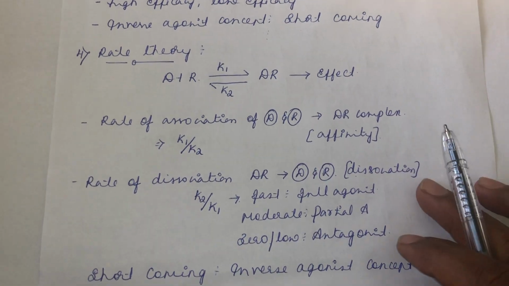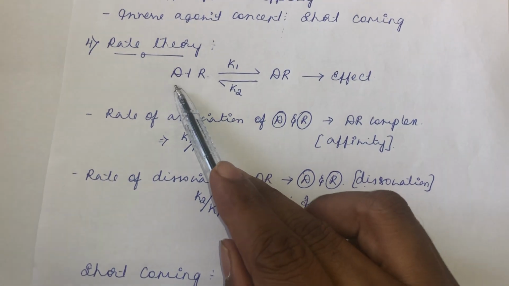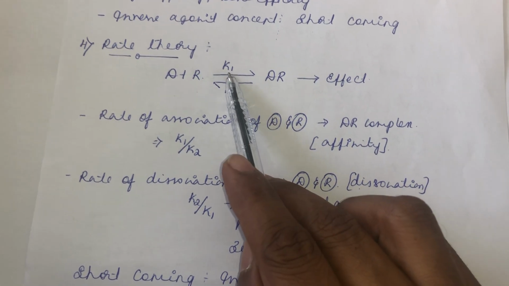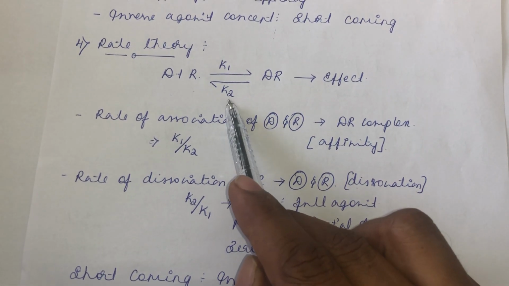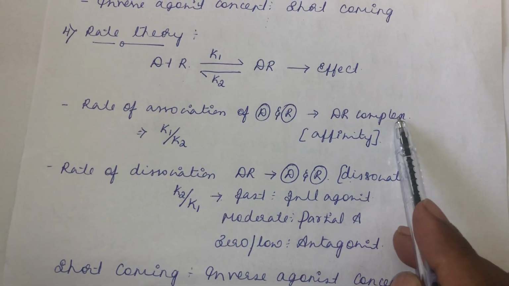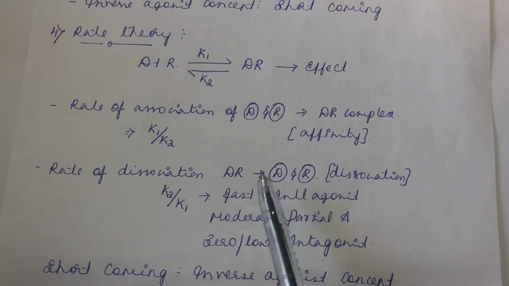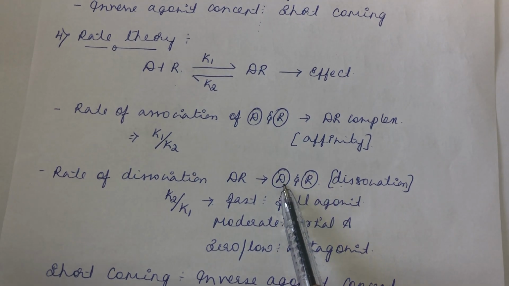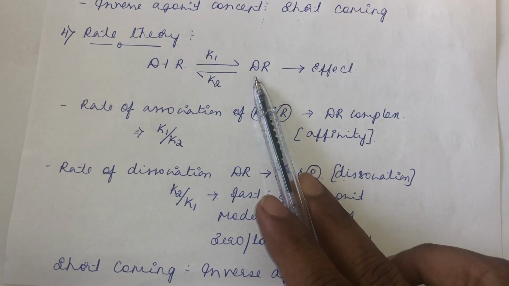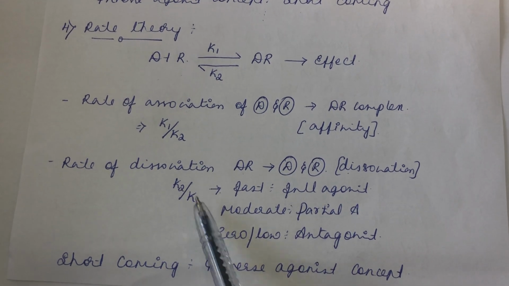Then the next theory, rate theory. Rate theory depends upon the rate of forward reaction and backward reaction. You know the drug combines with the receptor, forms a drug receptor complex, then produces the effect. The rate constant for the forward reaction is K1, and for the backward reaction it is K2. The rate of association of the drug and receptor to form the drug receptor complex is explained by the ratio of K1 versus K2. Similarly, the rate of dissociation from the drug receptor complex back into the drug and free receptor: once a free receptor is available, a new drug will bind to the receptor and form a fresh DR complex. That is the equation here. So the rate of dissociation is explained by K2 by K1.